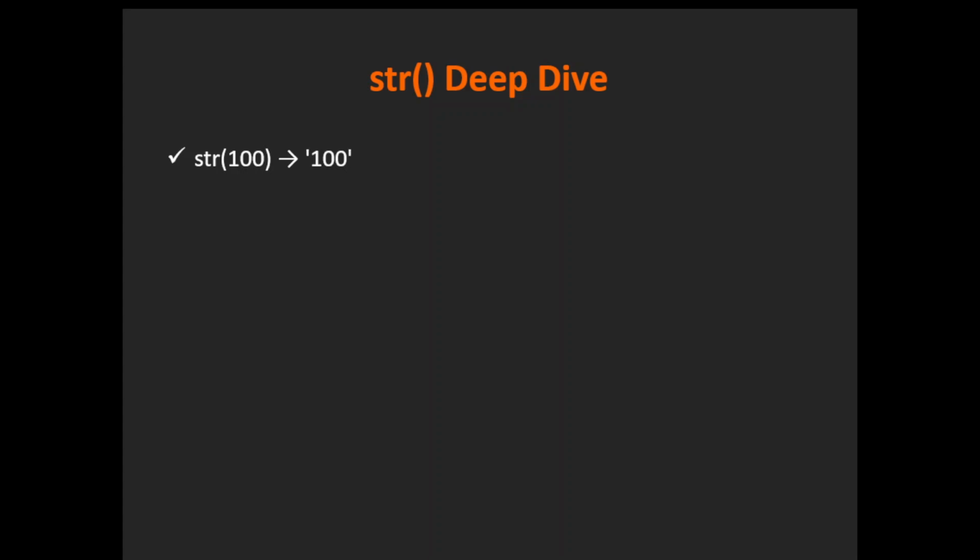Then str of the number, say 100, will convert it to '100' within single quotes, that is a string. This is used for displaying and printing. Similarly, boolean: remember, boolean 1 is True and boolean 0 is False. Any non-zero value is True, and zero is False.